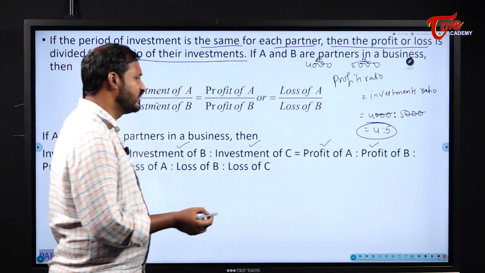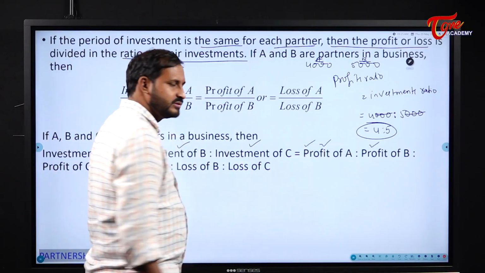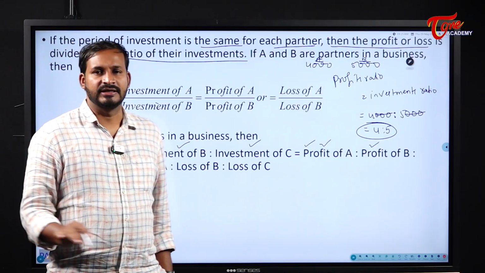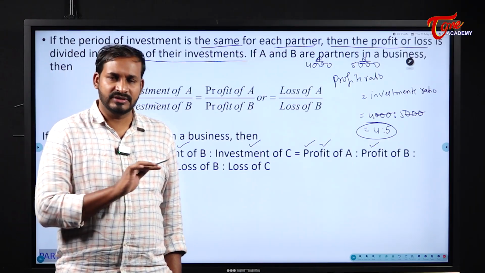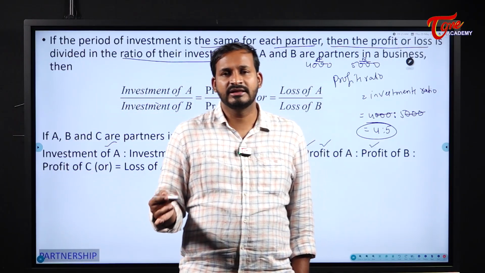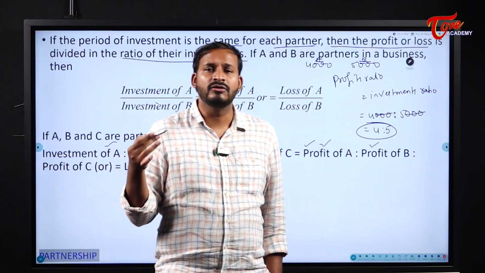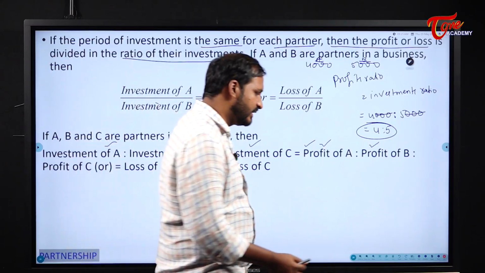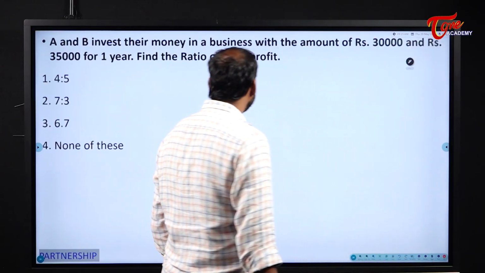But generally we will see only the profit cases, students. If it is a simple partnership, the concept is very, very easy. Directly we can take that profits ratio will be equal to investments ratio. Right, next one. We will see some examples based on this one.